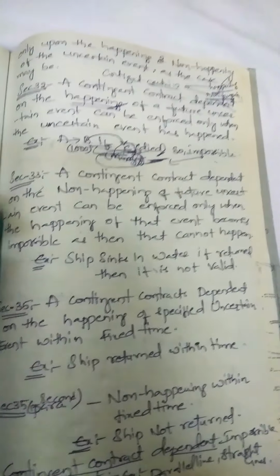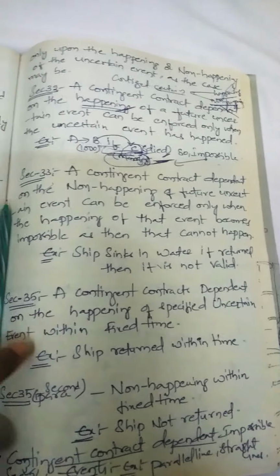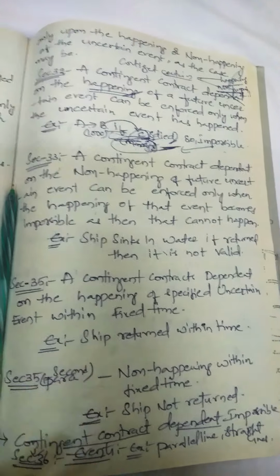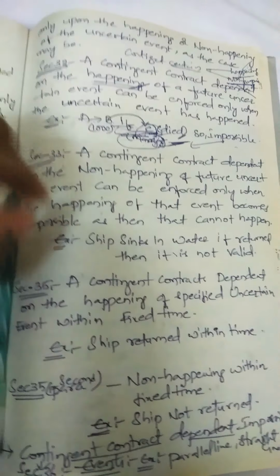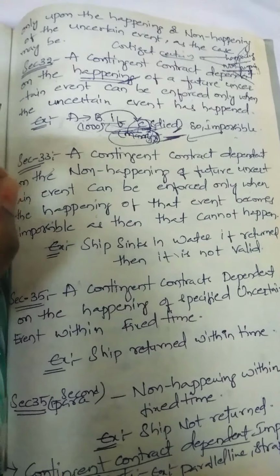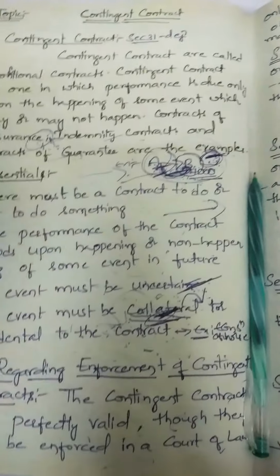So these are the types: happening, non-happening, happening within the fixed time, non-happening within the fixed time, and impossible events. These are the types and rules for which the contingent contracts have been taken. So contingent contracts means conditional contracts. So this is about the contingent contracts, friends.